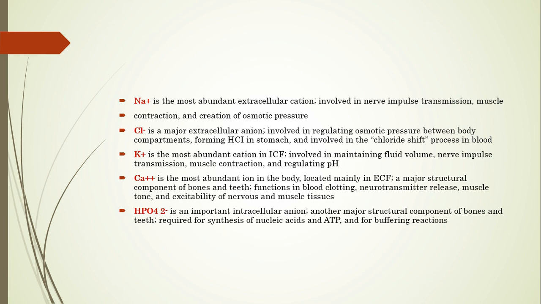Then potassium is the main abundant cation of the intracellular fluid, and it is also involved in maintaining the osmotic balance, like sodium. It is involved in nerve impulse transmission, muscle contraction, and regulating the pH of the body. Then calcium, the most important ion of the body. Mainly it is the ion of extracellular fluid, and it plays an important role for the bones and the teeth, and is involved in blood clotting.